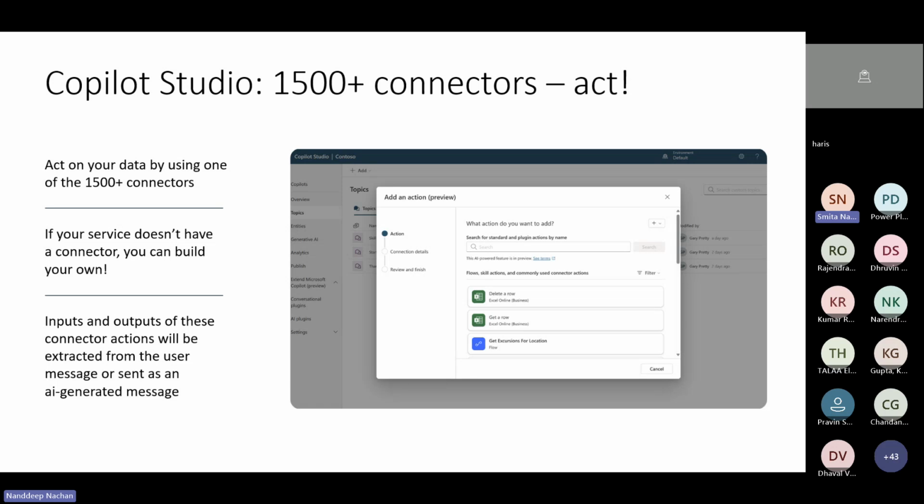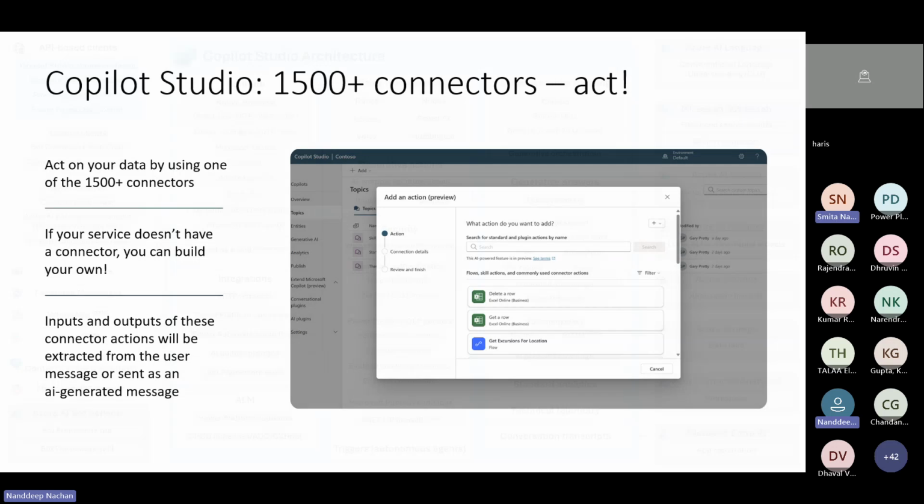Then the custom connector. If your service or application is not covered by the existing connectors, you can build your own custom connectors to integrate it with Copilot Studio. Then the dynamic inputs and outputs. The inputs and outputs for the connector actions are automatically extracted from user messages or generated as AI-driven responses, ensuring smooth communication between the users and the connected systems. This flexibility allows businesses to connect their workflows, automate processes, and build tailored solutions.